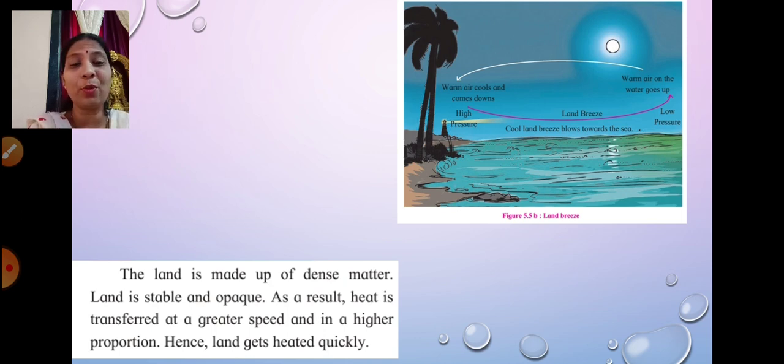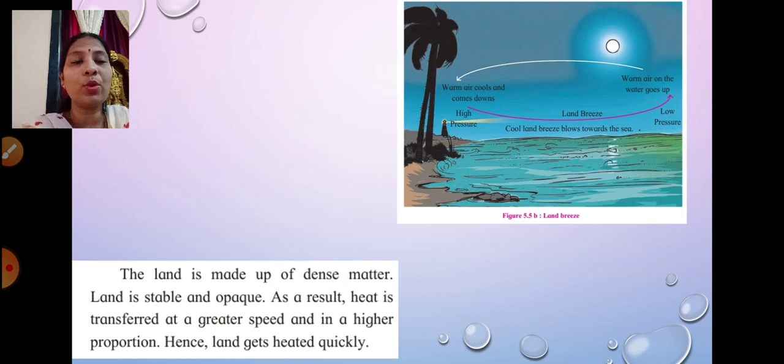During summer days, when you go out, the roads get heated up so quickly that you can feel the heat from the road. So it gets heated at a higher proportion and at a higher rate. So land gets heated quickly.